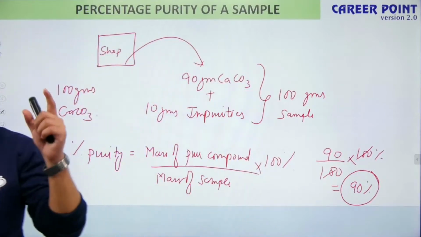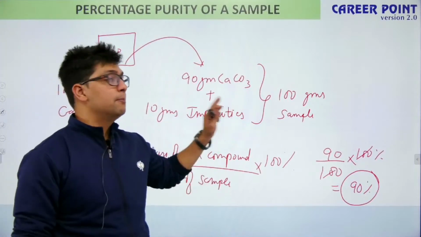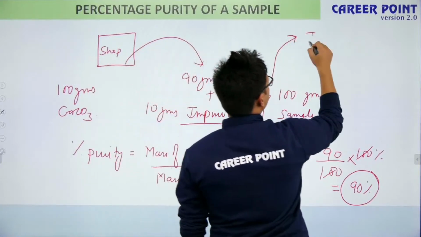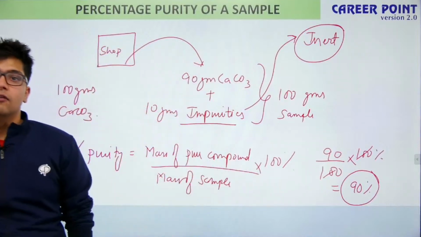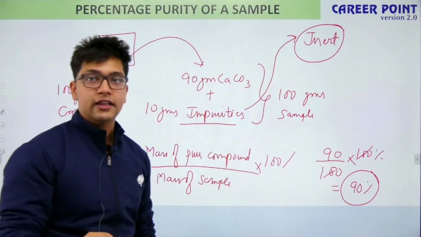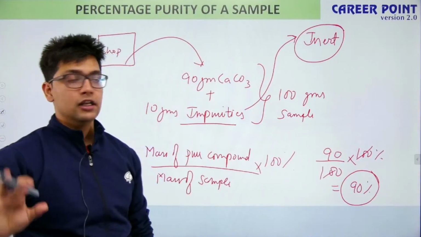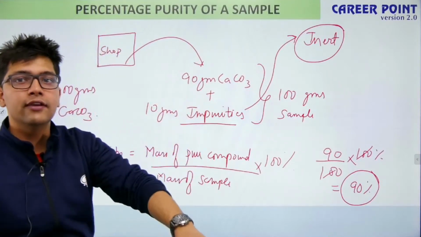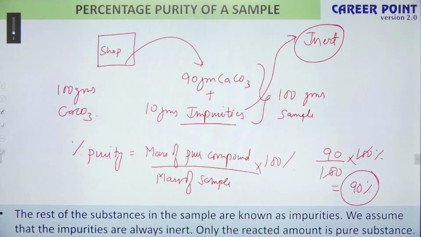But there is one thing which is important, and that is when we are talking about impurities, we always assume these impurities are inert. They are not affecting anything. They are just there to look at the show, nothing else. So in this case, impurities are inert, no reaction with impurities. Who will react? My compound will react. So this is important: impurities are there just for looking at the show.